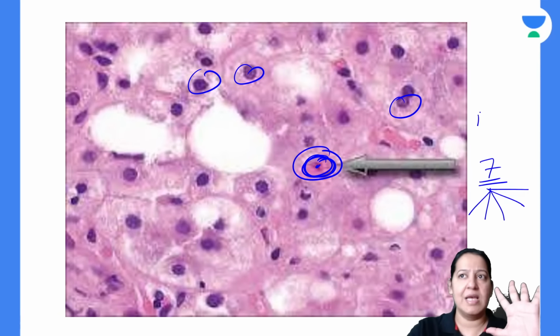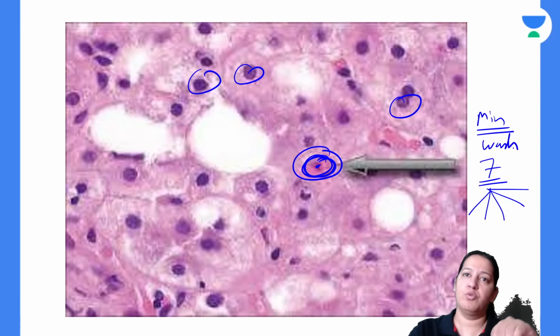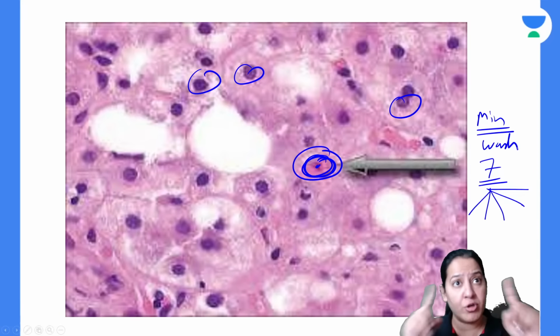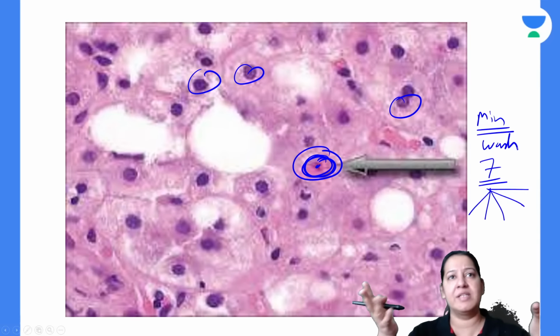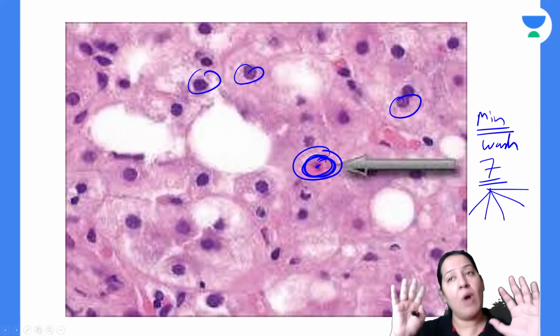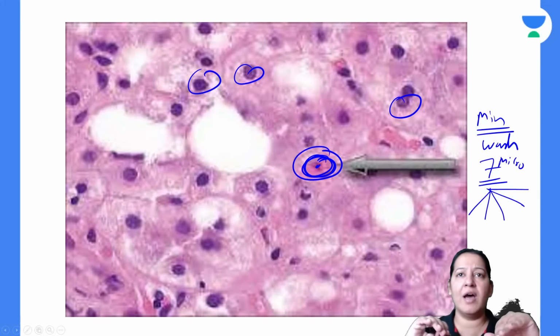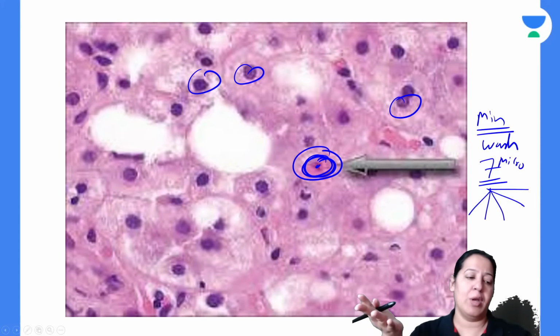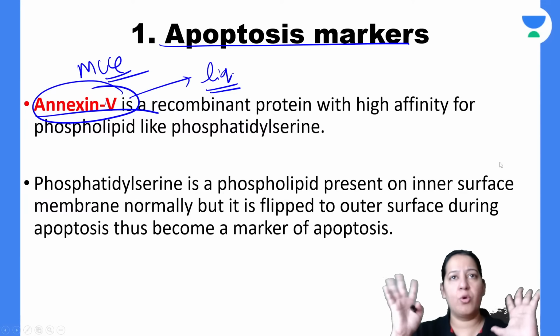Leave it for a few minutes and then wash it out. Whatever apoptotic cells are on the entire slide, they all will pick up the marker. Other normal cells will not pick up the marker. So after washing, see it under the microscope. The apoptotic cell will be brown in color and the rest of the cells will be pink only. Give me a thumbs up if you got it. So that is the role of annexin 5.